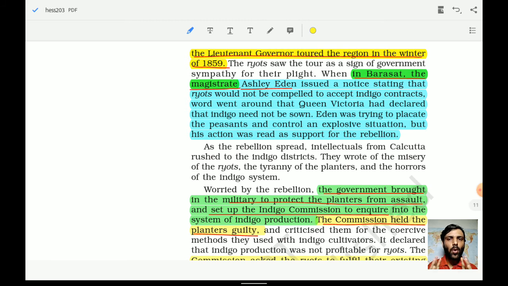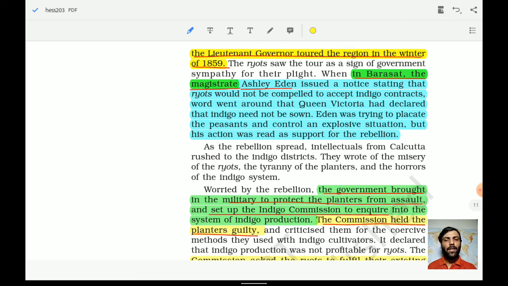Word went around that it was from Queen Victoria. It was some sort of misunderstanding, and people took it differently. All those ryots who were rebelling or agitating took it differently. They thought these were the words of Queen Victoria, and they declared that indigo need not be sown. So Eden was just trying to placate the peasants and control an explosive situation, but his action was read as support for the rebellion. Now these ryots thought that the queen is really good and she had supported their movement.